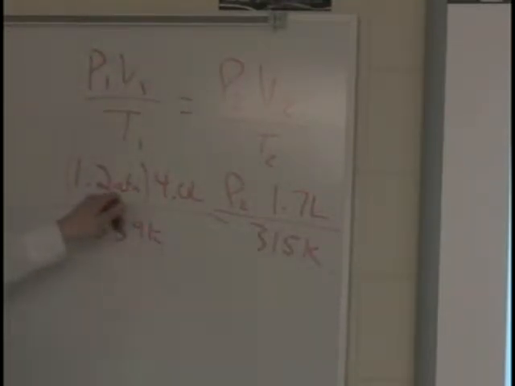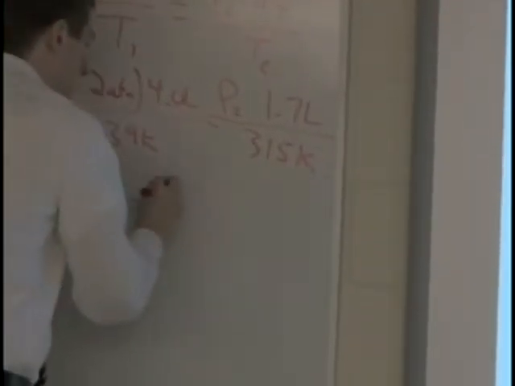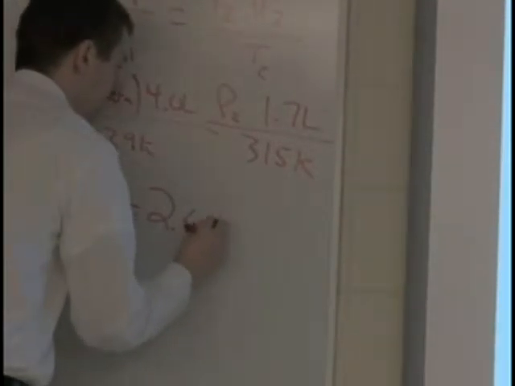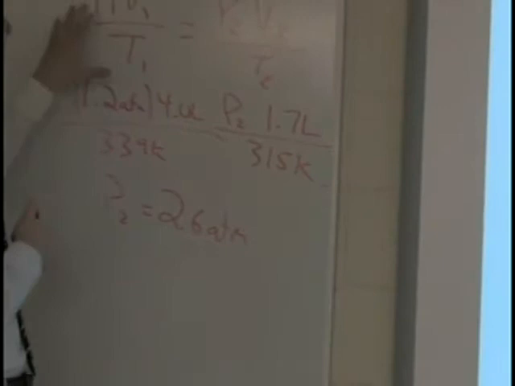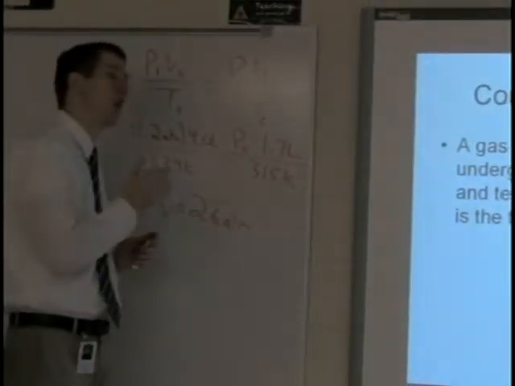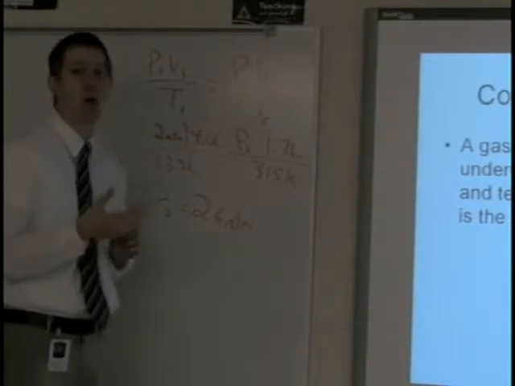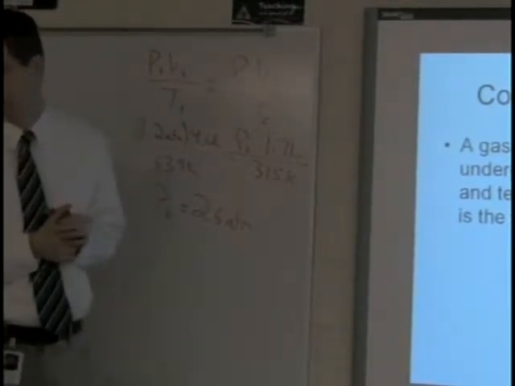If I multiply 1.2 times 4 and divide it by 339, I would then also have to multiply by 315 and divide by 1.7. My P2, when I calculate all this, would end up being 2.6 atmospheres. So again, a combined gas law problem, you'll see pressure, volume, and temperature involved. How you know when to use the ideal gas law is you'll see moles or even grams possibly involved, because we should know how to go from grams to moles at this point.